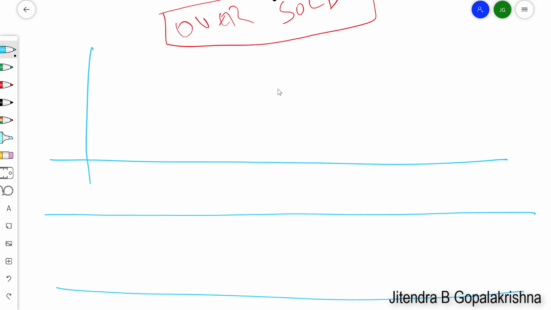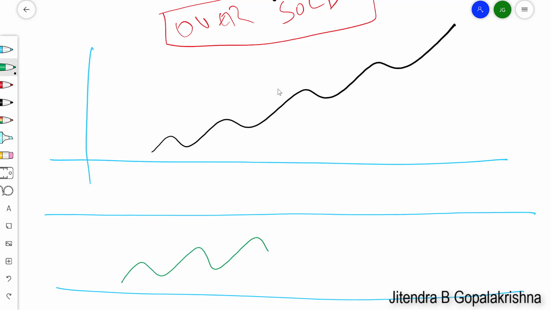Say the price is going up like this, we will see the RSI also going up like this, so it will be in sync with the price. If the price wave is going up, the RSI wave also goes up. And if the price wave is falling down like this, we will also notice that the RSI wave is falling down like this.